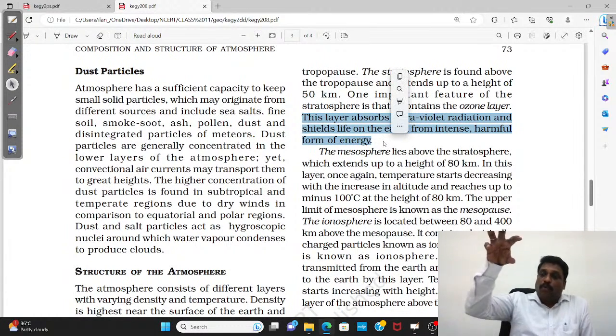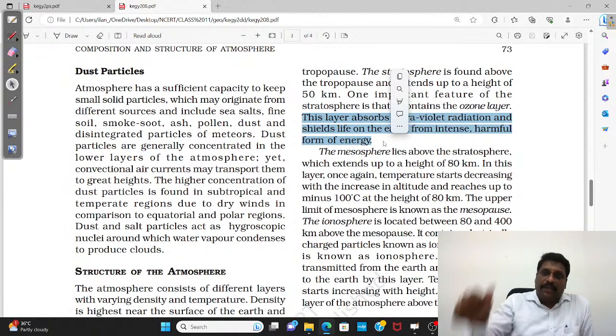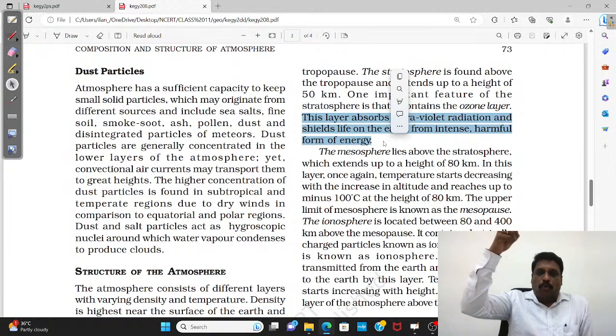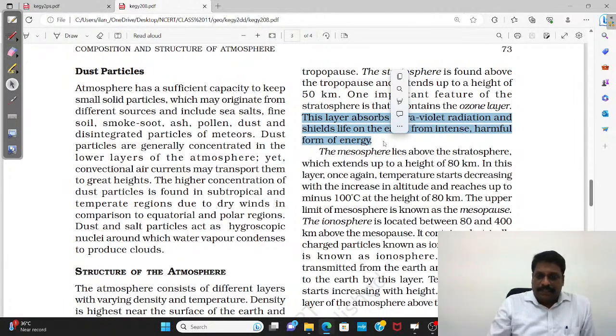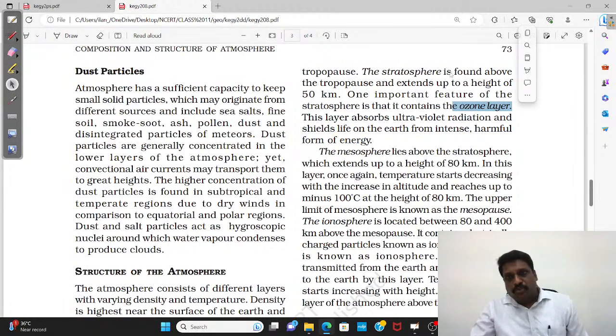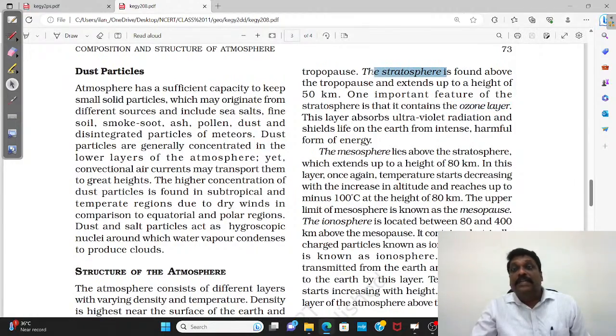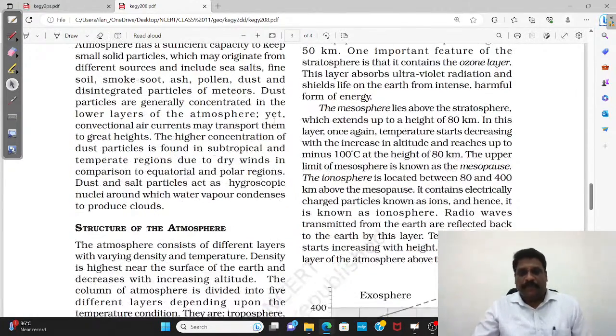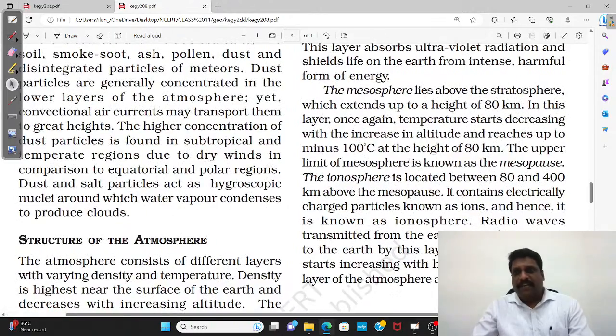Wherever you have an ozone hole, the radiation may not be filtered, and skin-related diseases may result, sometimes even cancer. So ozone is a protective layer. Ozone is present in the stratosphere.